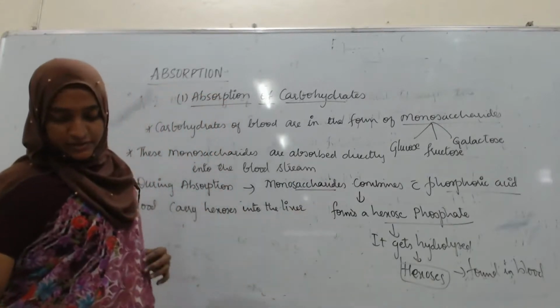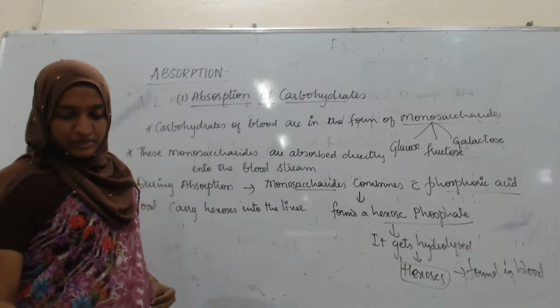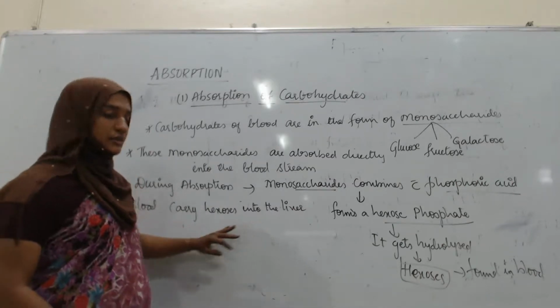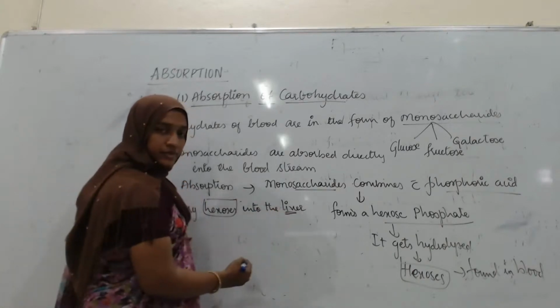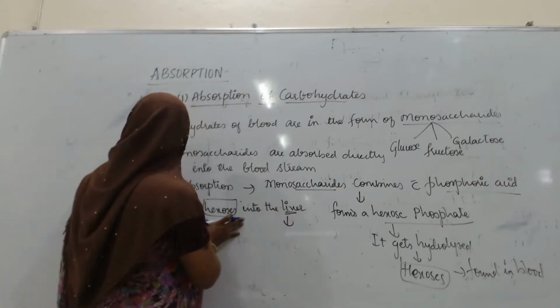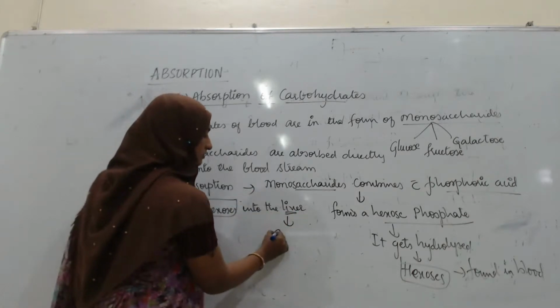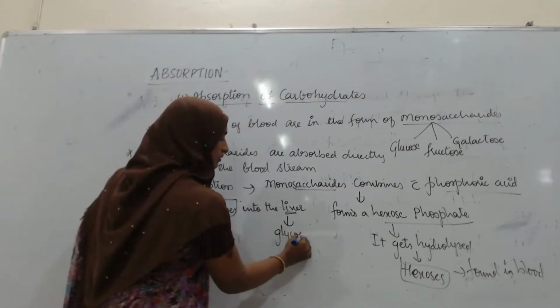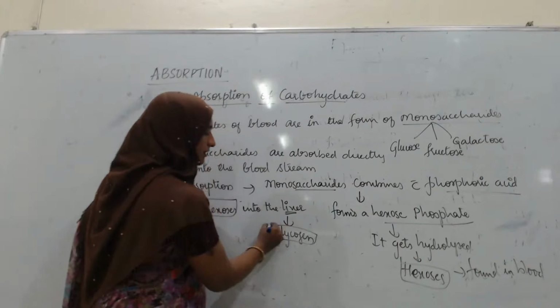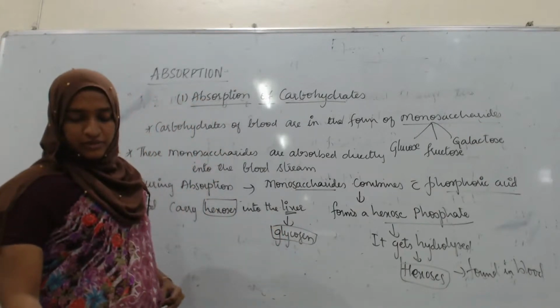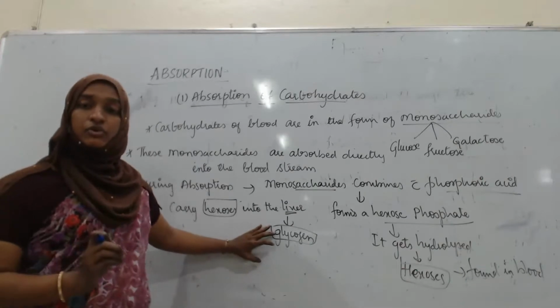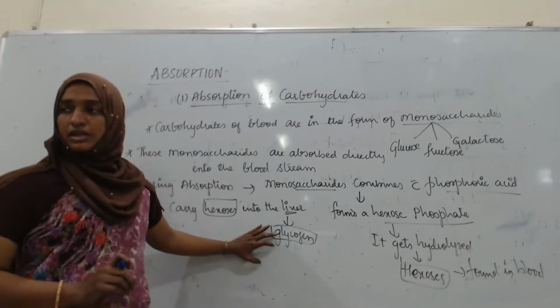Next, in the liver the hexoses are converted into glycogen. In which form are they converted? In the form of glycogen, a form of glucose which is stored in the liver.